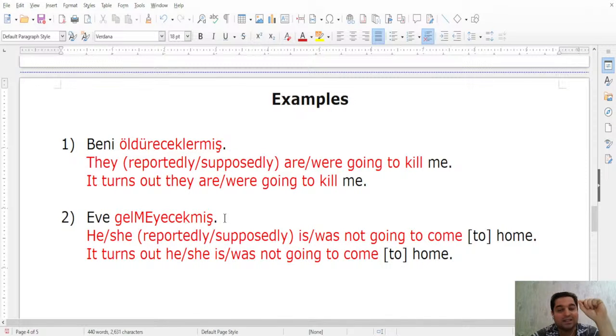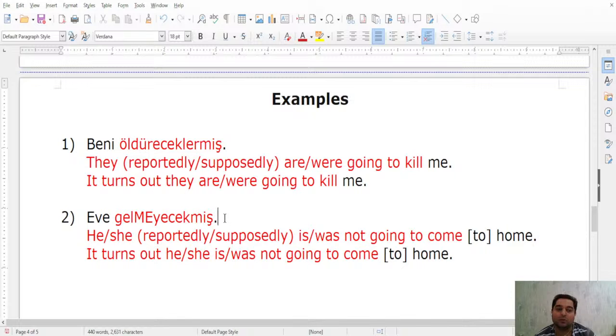You see, here it doesn't have to be past tense, but it can also mean the past tense in different contexts. But in this context, if your mom tells you that your father called her and told her that he will not be coming home today, okay, this is exactly how you can use it. Eve gelmeyen babanız, right, your father, babanız bugün, today, is not going to come.